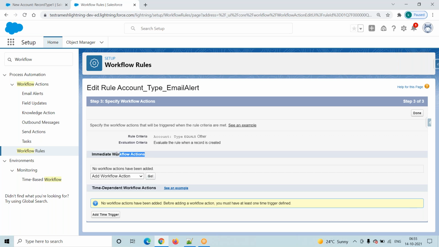First we will go with the immediate workflow actions. My requirement is that immediately we want to send an email alert to the account owner. That is nothing but an immediate workflow action.